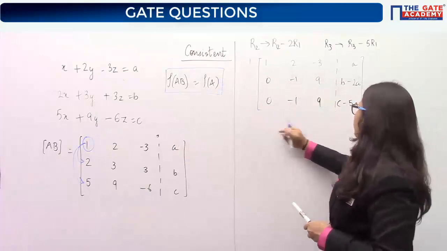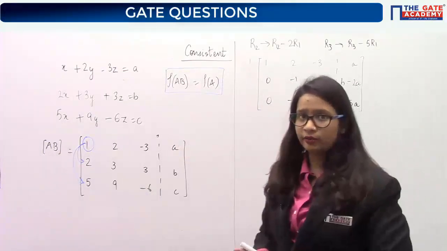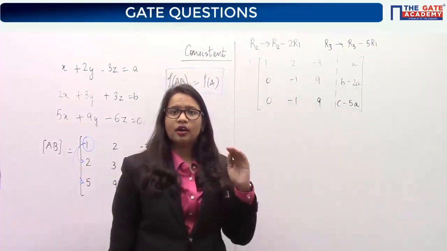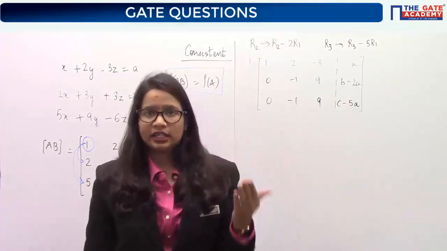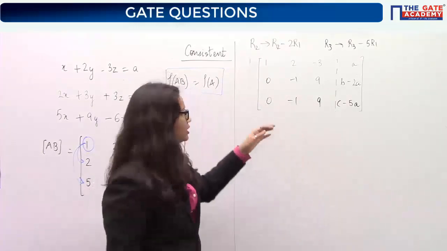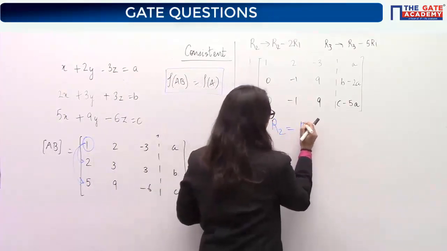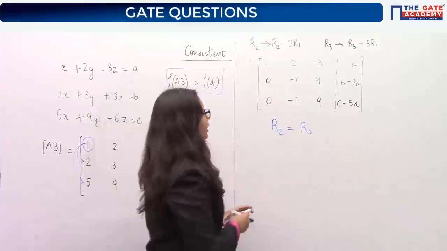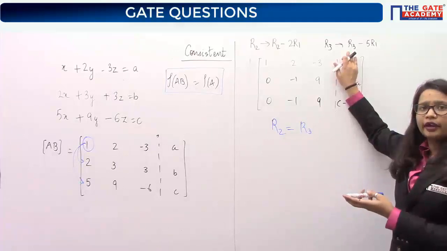Now, if you have arrived at this point, you can directly see that there is a relationship among the rows. You can find out the relationship from here, because we have told you that finding out the rank is simply finding out the relationship among the rows. So as soon as you see the relationship, you can see that R2 is equal to R3. This relationship you can get. So from here, you can say that what is your rank of A?